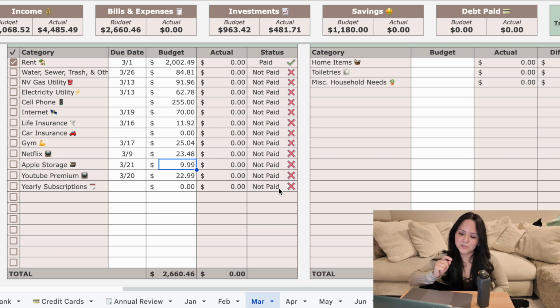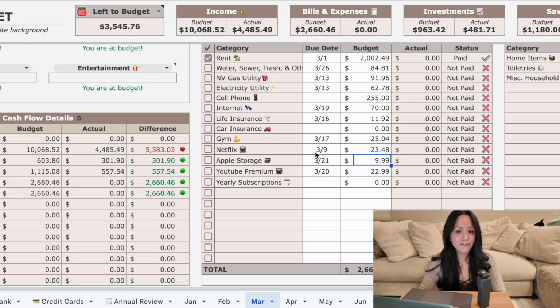In March, we have my Sleep Cycle that renews on the 19th, but I haven't been using it. I think I'm gonna cancel it because I really haven't been using it. I thought it would help me with my sleep, and I just feel like it's pointless to have it because it hasn't. So I'm gonna cancel it. It's cool to see when I'm in deep sleep and the average amount of sleep I'm getting, but other than that, it doesn't do anything. So I'm canceling it now. Yep, canceled subscription.